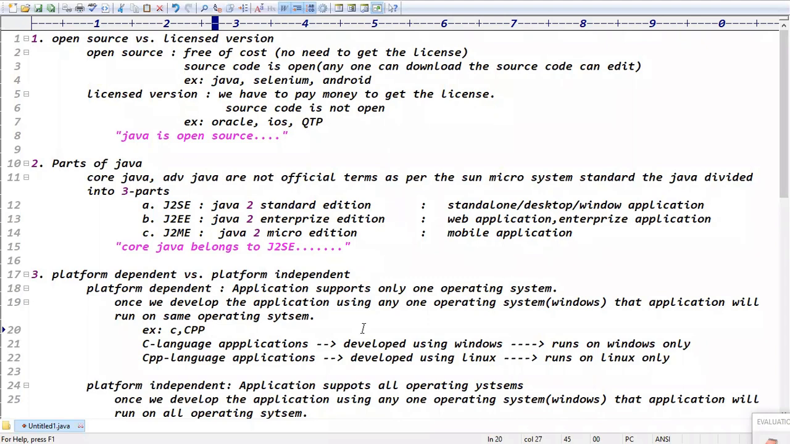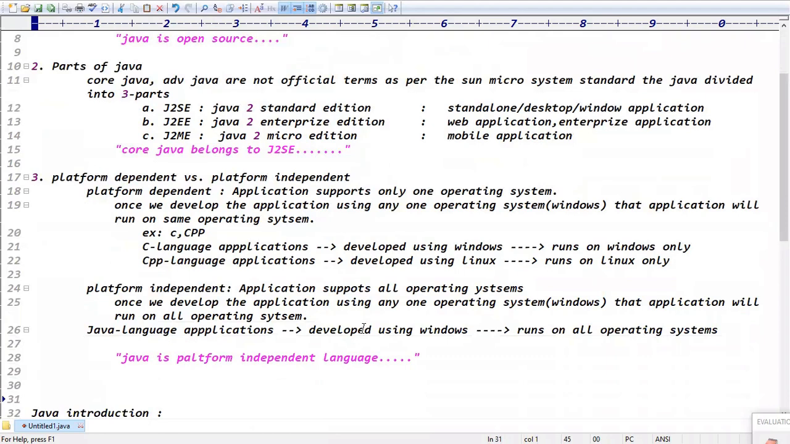Yeah. Next is platform dependent and independent. What is platform dependent? So we are operating one system.